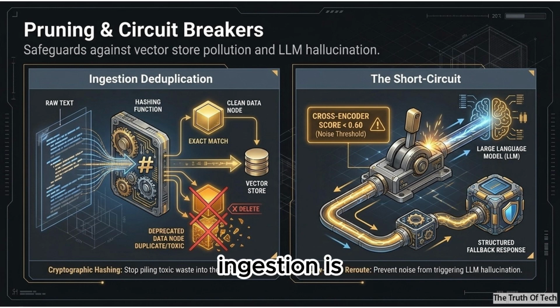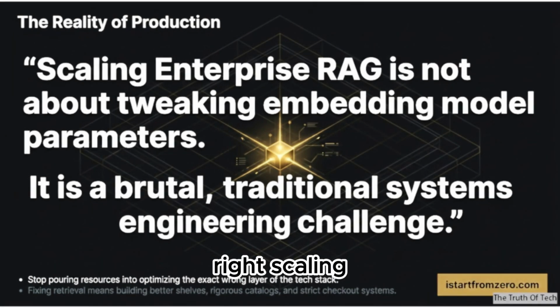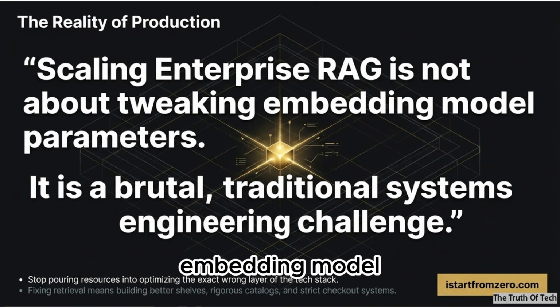Right. And I imagine ingestion is just as critical. The notes mention using cryptographic hashes of the raw text. When a document updates, you have to use that hash to systematically prune the deprecated nodes, right? Yes, because if you don't deduplicate, you're just piling toxic waste into your vector store. Mm-hmm. Which brings us back to the reality of production. Right. Scaling this is not about tweaking embedding model parameters or buying the newest foundational model. It is a brutal, traditional systems engineering challenge.